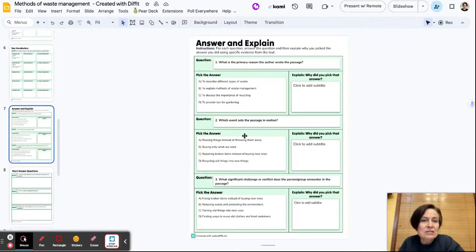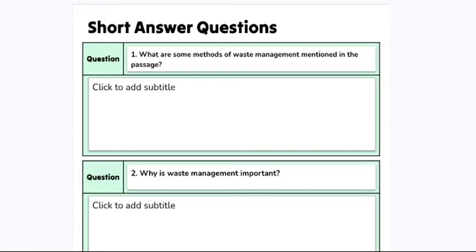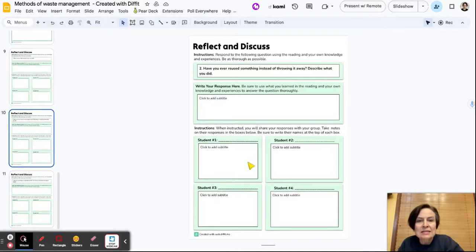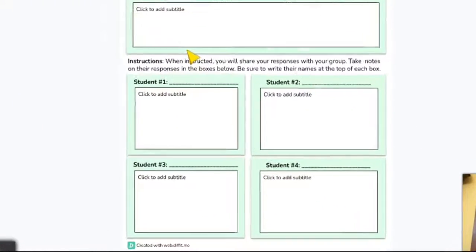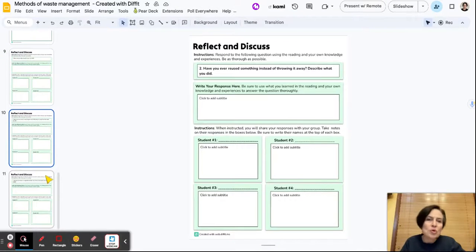This is an answer and explain. So here are the multiple choice questions that I generated. And so it wants me to pick the answer, but also explain why. So again, deep critical thinking, short answers, the reflect and discuss. And this is formatted into a group activity. And so students would get together and each student would share their own response. So there's so many ways to use this.